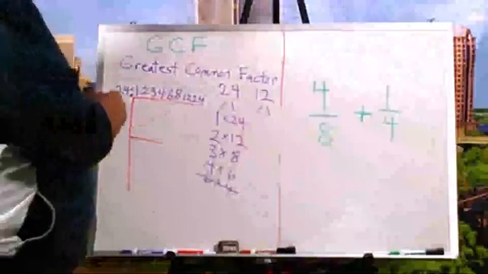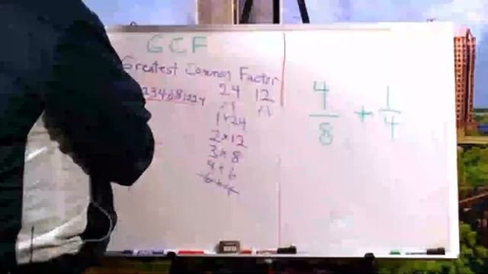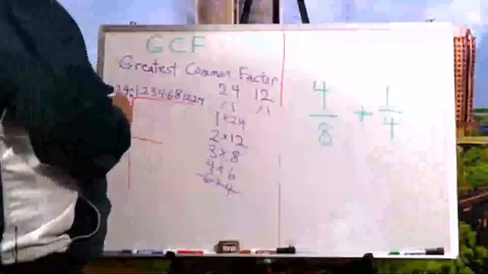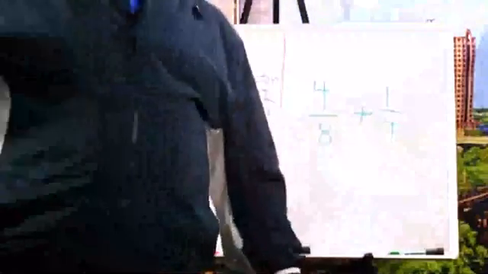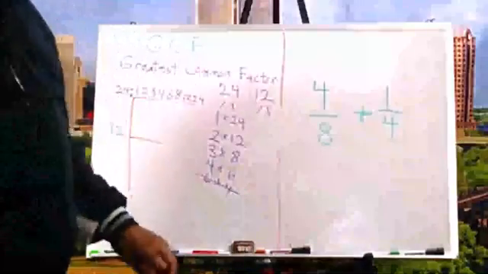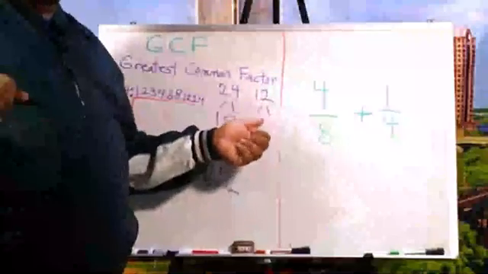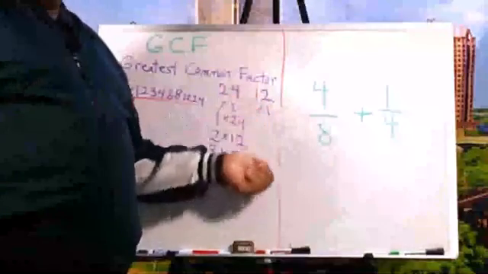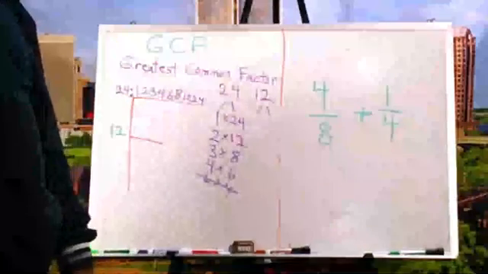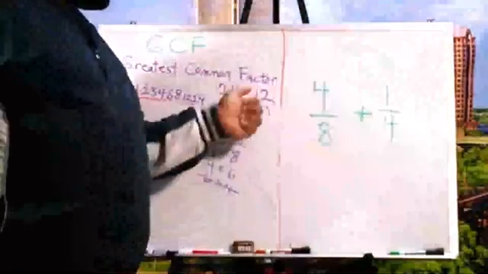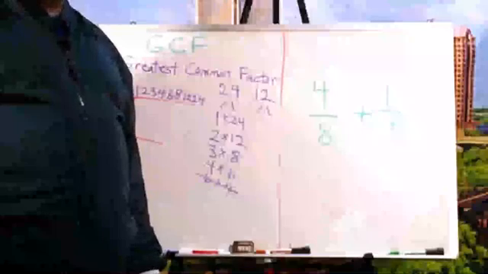Now, on this one right here, I'm going to go put a 12. Now, I'm going to give you this time, this should be a shorter time, I'm going to give you 15 seconds. Tell me what times what is going to give me 12. What times what is going to give me 12? You're on the clock and begin now. 15 seconds. Go and call them out to me. Call them out to me. What times what is going to give me 12?